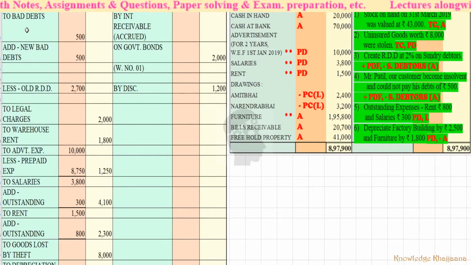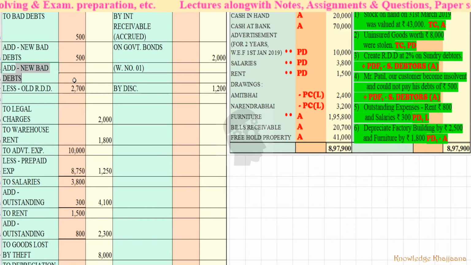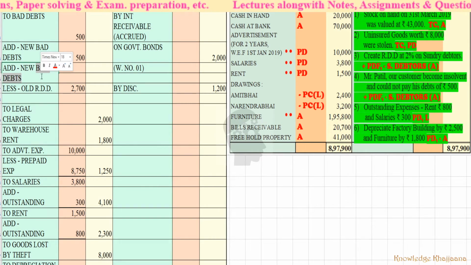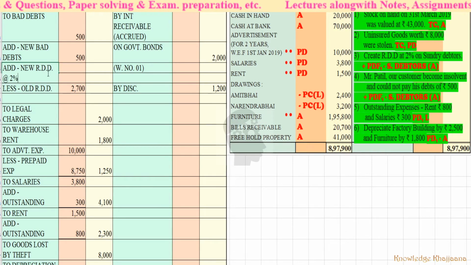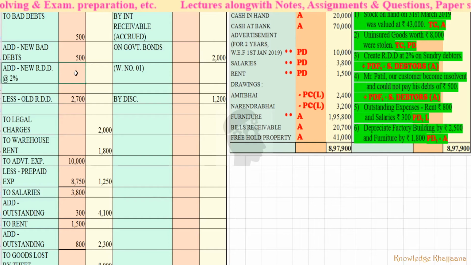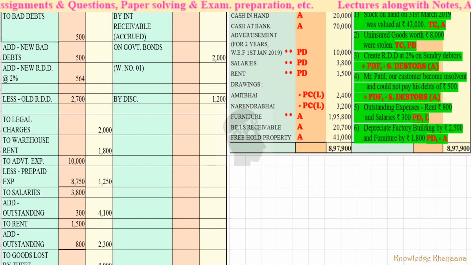Here we had bad debts, add new bad debts, add new RDD at 2%. You can write if you want. How much was it? Rupees 564.